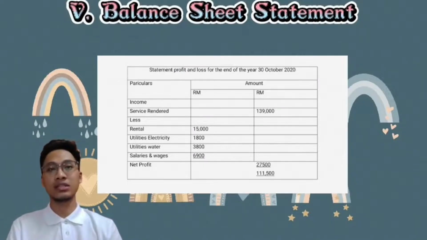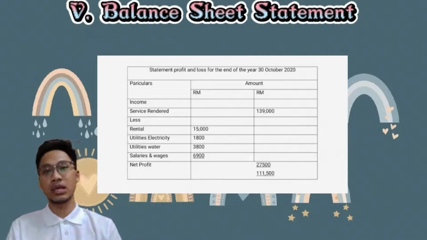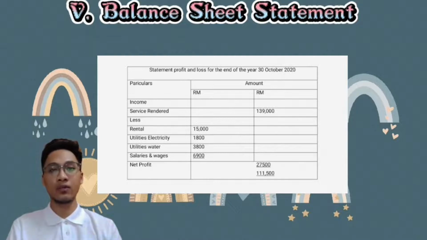So lastly is a balance sheet statement. So this is a balance sheet statement on 30 October 2022. On the fixed asset, the computer equipment is 100,000, the equipment is 20,000, and the amount is 120,000. For the current asset, the debtor amount is 52,000, cash is 544,600, so the amount is 569,000. On the current liability, the creditor amount is 5,600 and 591,000.